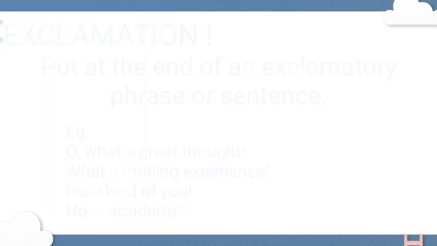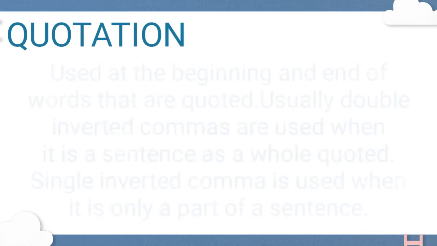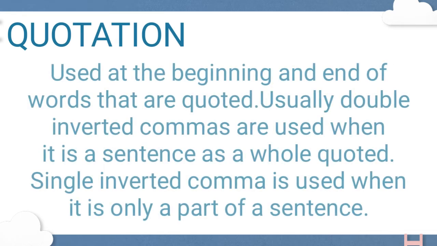Next, quotation mark. Quotation marks or inverted commas are used at the beginning and at the end of words that are quoted. Usually, double inverted commas are used when a sentence as a whole is quoted, and a single inverted comma is used when it is only a part of a sentence.